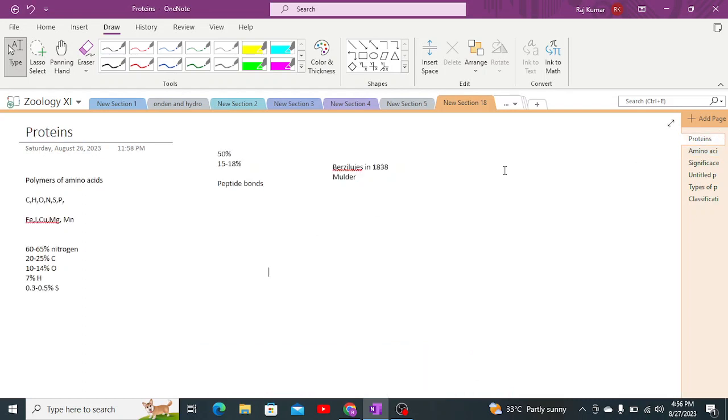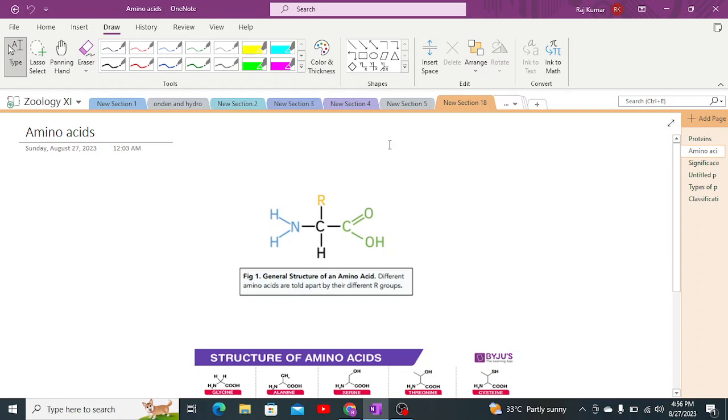Basically, in our universe, we have different types of proteins. In the human body, there are 10,000 proteins, and all of these proteins are made up of different types of amino acids, which we are going to discuss further. So each protein is made up of 3,000 or more amino acids. That depends on what type of protein it is.